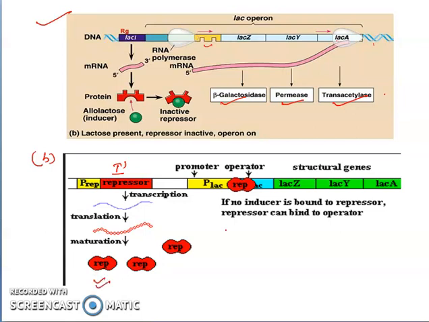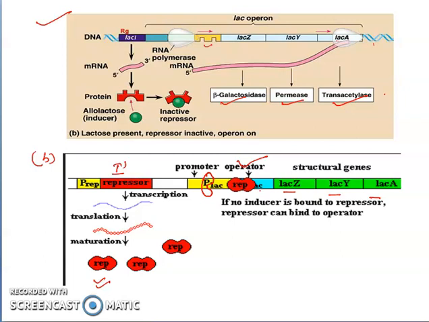This repressor protein will come and bind to the operator region. As it is binding in the operator region, in the promoter region, the RNA polymerase cannot pass the operator region, due to which it cannot help in the synthesis of LAC-Z, LAC-Y and LAC-A, which were responsible for the breakdown of lactose. Why? Because the repressor is placed in the operator region, and here we don't need any lactose to be broken down into glucose. These are the two conditions in presence and in absence of lactose.